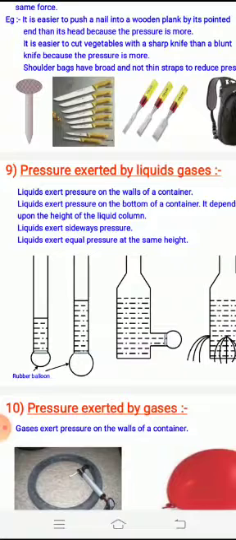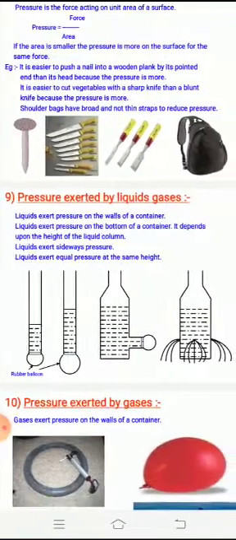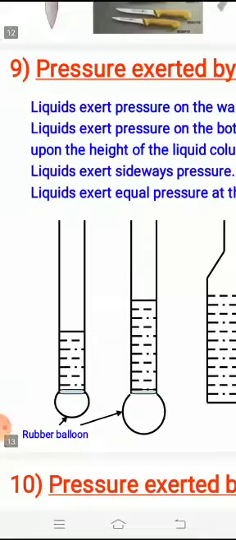Let us see the points here. Liquid exerts pressure on the walls of a container, as we have discussed in this diagram. Liquids exert pressure on the bottom of a container. It depends upon the height of the liquid column. You could observe here that the height of the liquid column is less in the first figure than in the second one.